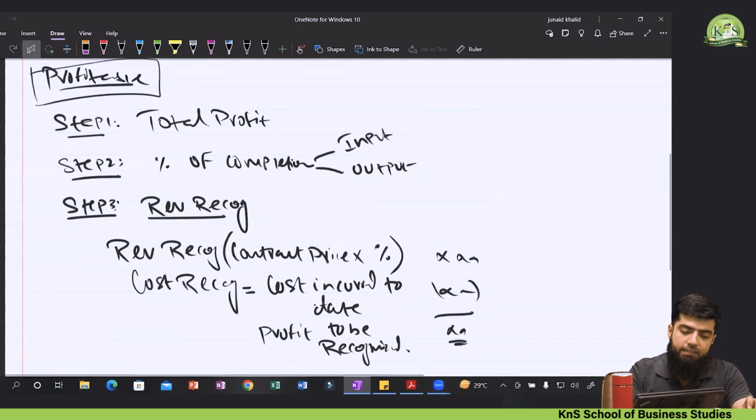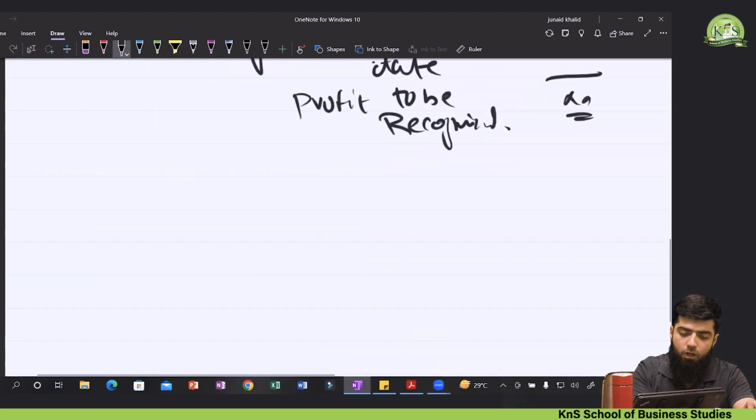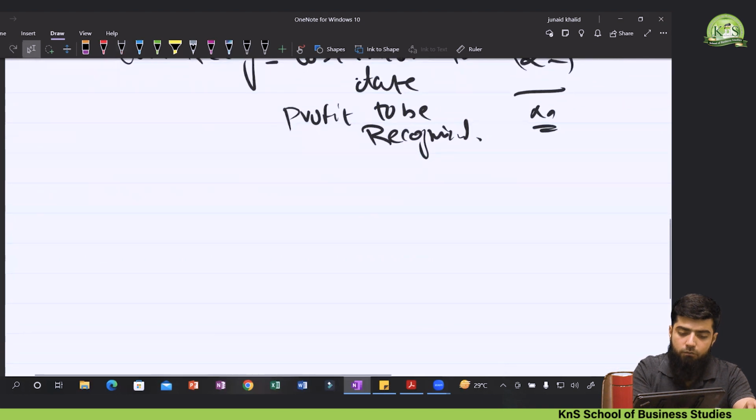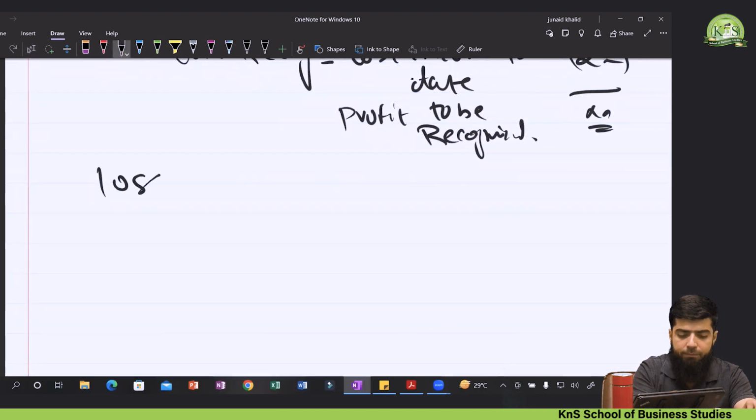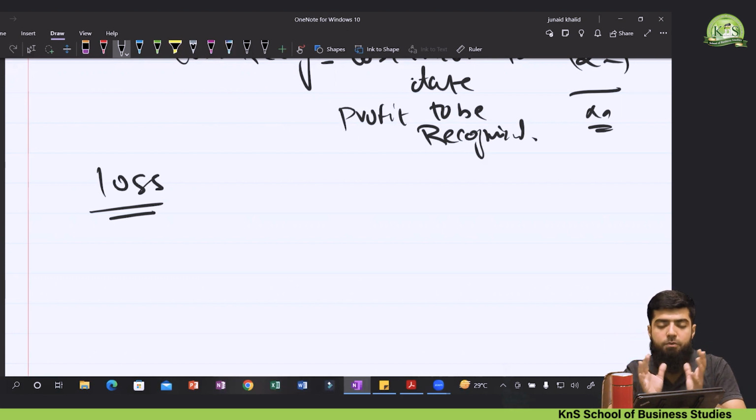Okay, now second thing is, what if it's a loss making contract? What would be the change, or what would be the accounting treatment? There is no as such change in this situation. If it is a loss making contract, how would you account for it? IFRS 15 recommends that if you have calculated the total profit or loss and you saw that there is a total loss, it means in a contract you will be facing a loss.